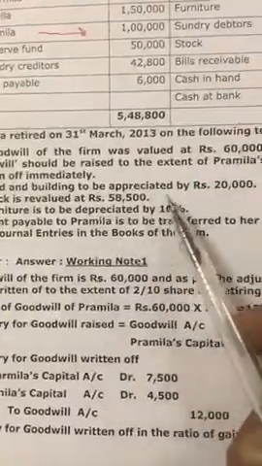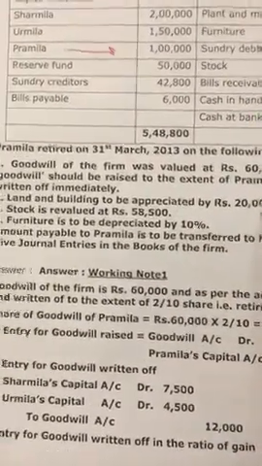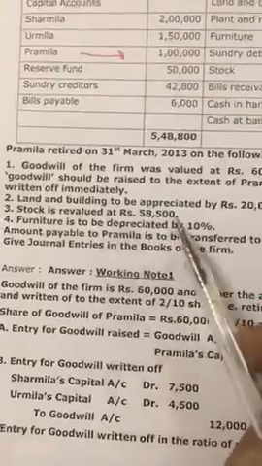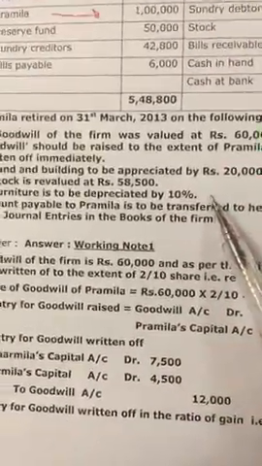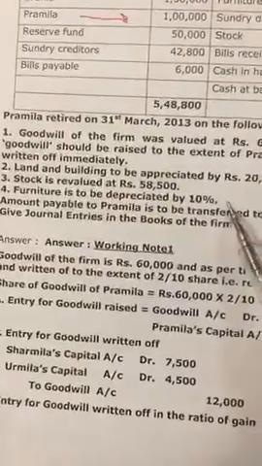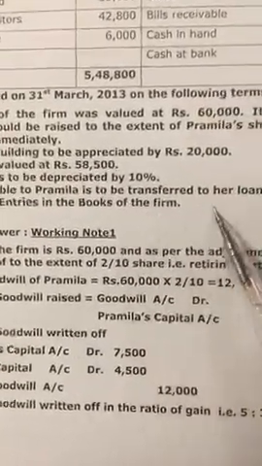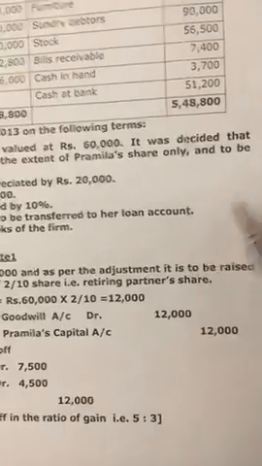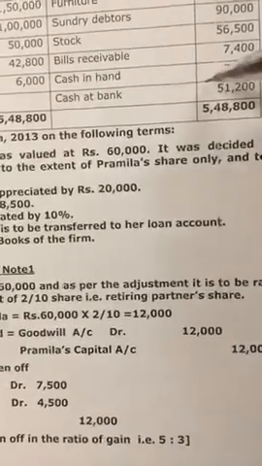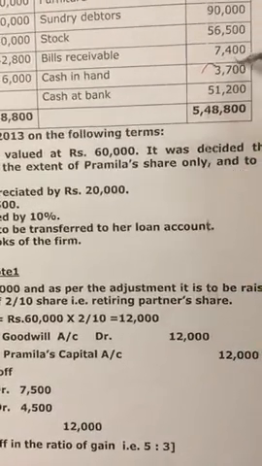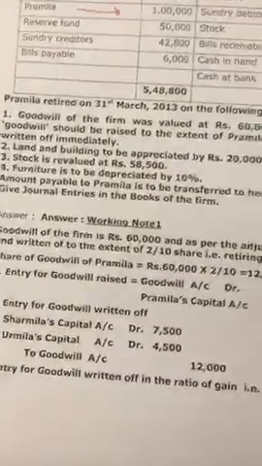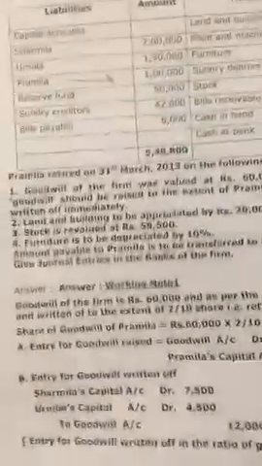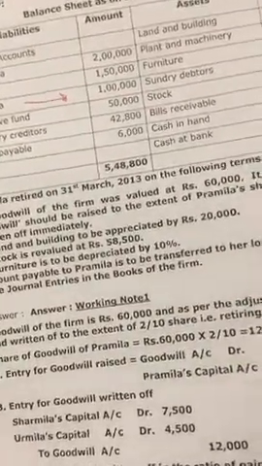Now, land and building to be appreciated by 20,000. Stock is revalued at 58,500. Furniture to be depreciated by 10%. Amount payable to Pramila is to be transferred to her loan account. So, there is no change in the cash account, that will be as it is. Now, first I will show you the revaluation account here.